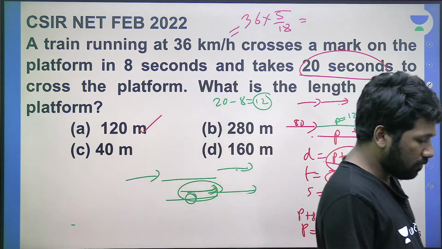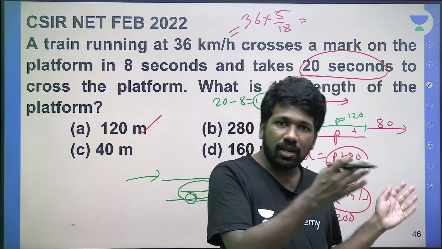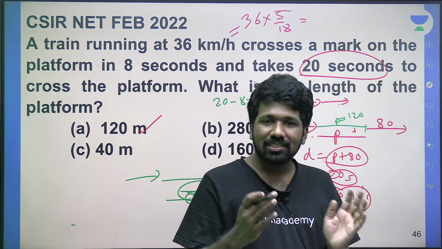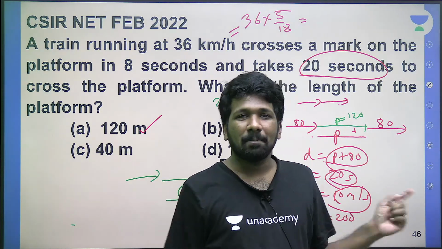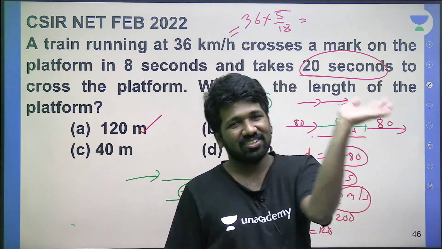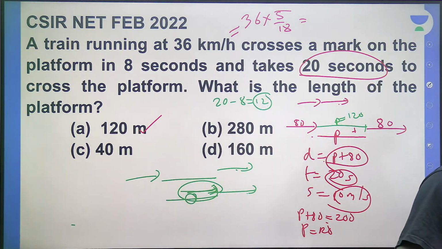So passing or crossing the platform means the entire train should cross the entire platform. For that, platform length plus train length, because the train should cross completely. The back end of the train should pass. That is the reason. I hope it is clear.